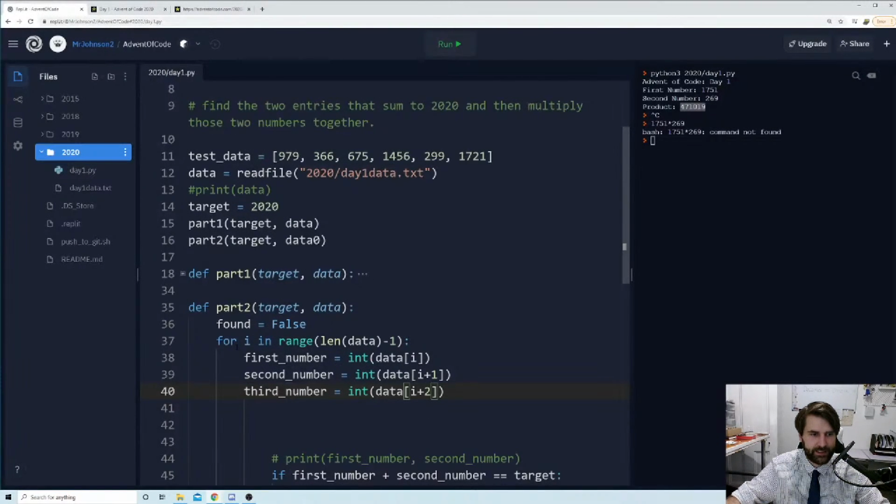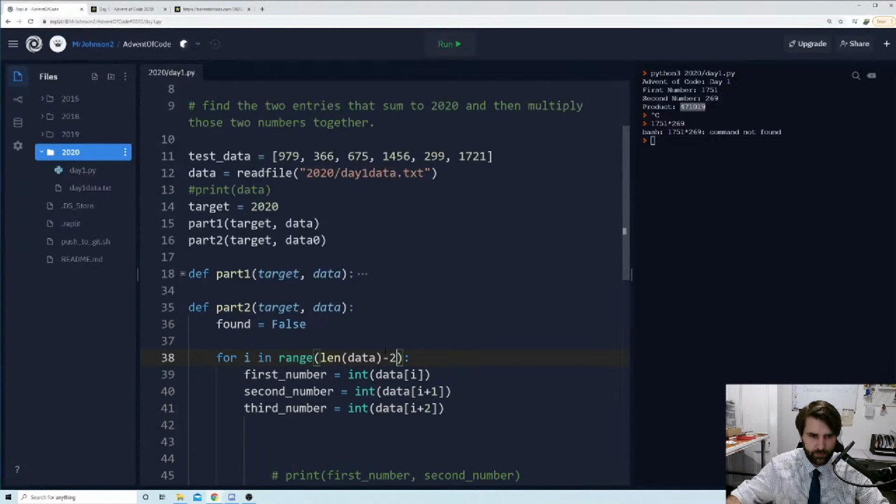Third number equals data I plus, you guessed it, 2. So what we need to do now is we need to say for I in range, length of data minus 2, because we don't want to get in a position where I is 299. I plus 1 would be 1721, and then I plus 2, it would be like error, and then that would be it, game over. Python would crash, and it would be a bad day. So we're going to restrict this by minusing 2 from the length. So I only goes up to 4. So 0, 1, 2, 3. Never gets to 4, because once it gets to 4, the loop will stop.